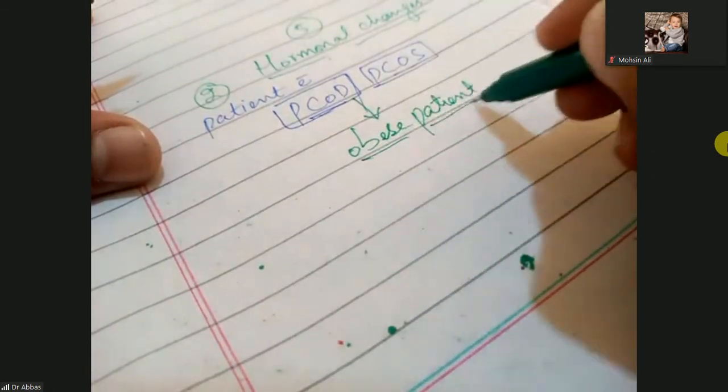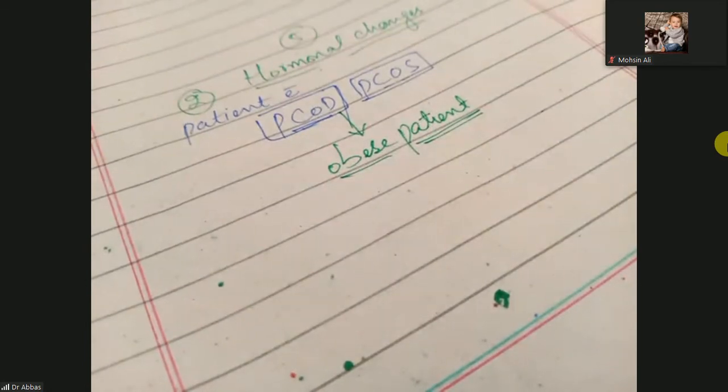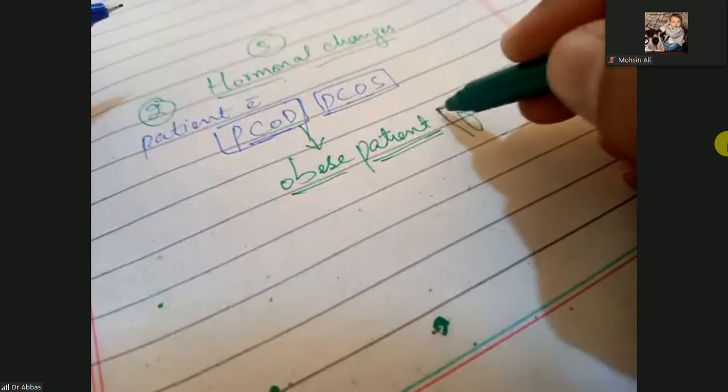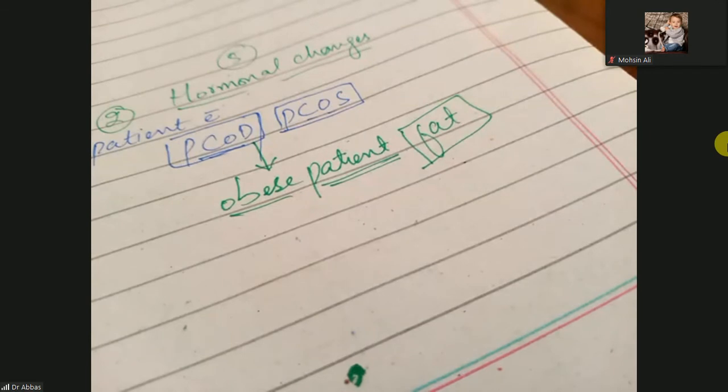So obese female patients have excessive fat. In that fat there is an excessive amount of the enzyme aromatase.